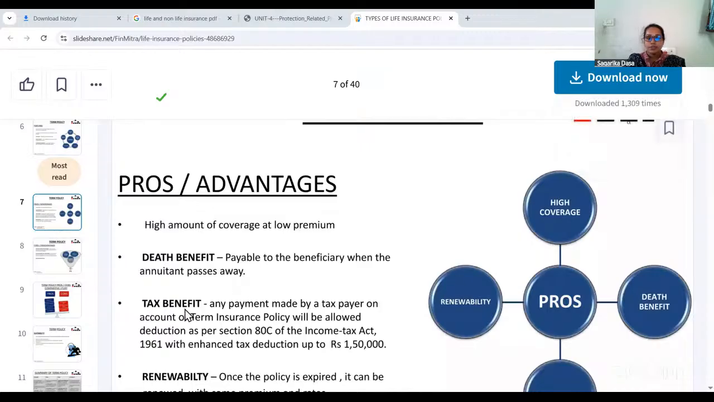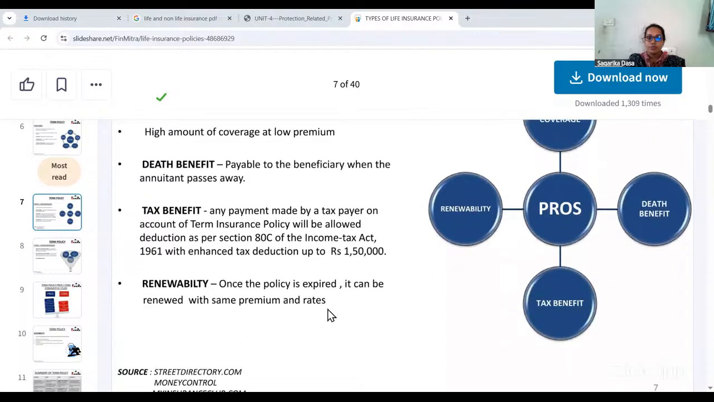Then tax benefit. One of the advantages of insurance policy is we can have tax benefits when we take the policy. Same way when you take the insurance policy, under section 80C of Income Tax Act, the tax will be deducted up to 1,50,000. So 1,50,000 exemption we can get if we take the term policy.